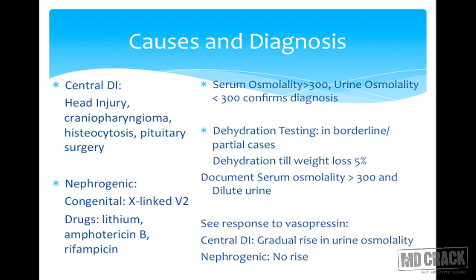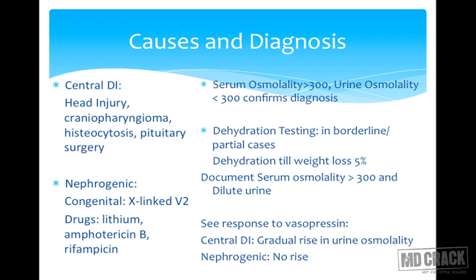Investigations reveal, in a case of diabetes insipidus, if the serum osmolality is above 300 and the urine osmolality is below 300, this is the diagnosis of diabetes insipidus. However, if there are borderline cases, we perform a dehydration testing. In dehydration testing, we curtail the fluid intake and allow dehydration up to 5% of the total body weight. And at this time, we measure the serum osmolality. When it goes above 300, we have a diagnosis of diabetes insipidus.